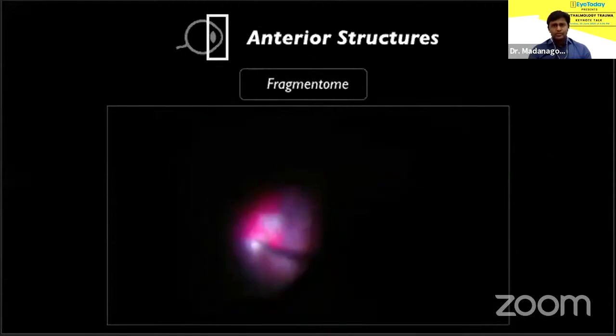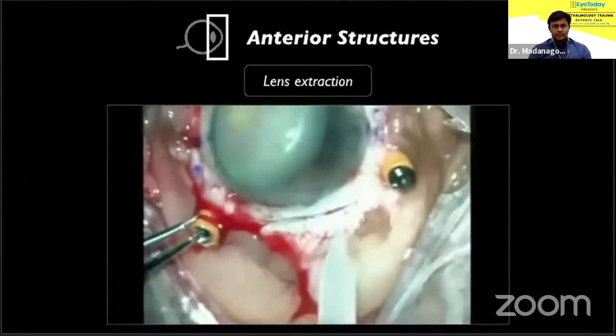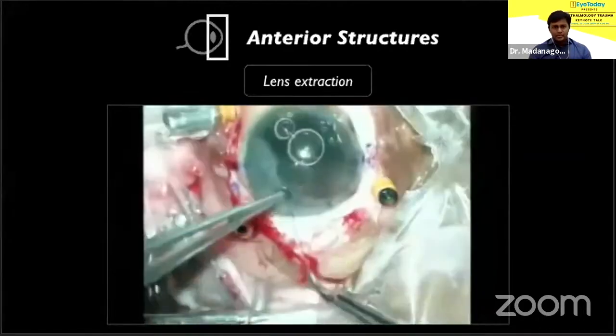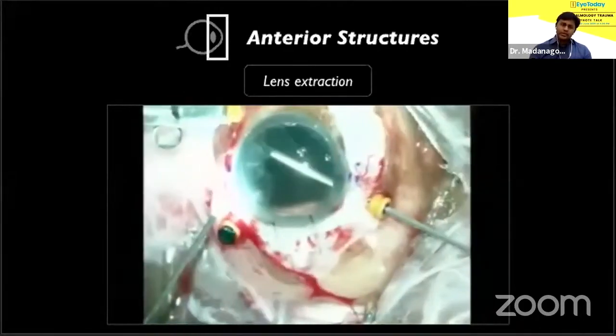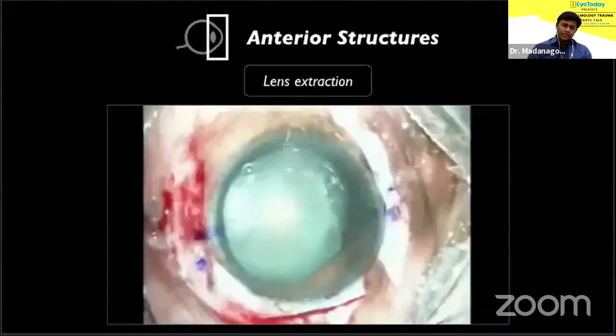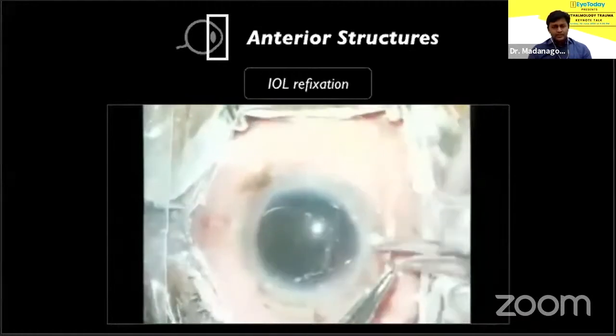Remove all the vitreous beforehand and stay away from the retina if you're using a fragmentome. Finally, in this eye with zonular loss and a hard cataract, plain old lens extraction is being used. And these days, I prefer levitating a dislocated nucleus from the posterior segment into the anterior segment and removing it by this method. Now, dealing with the IOL.